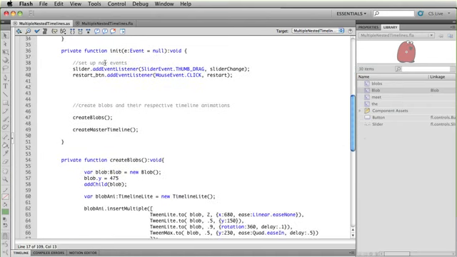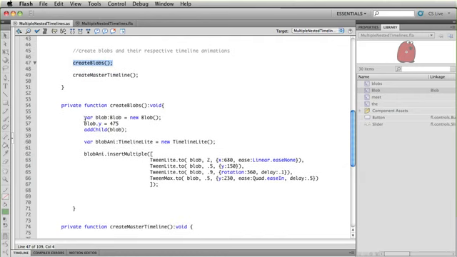Once my app inits, we're going to set up a slider and a restart button. We did all this in video 3, controlling playback. Now we're going to call a function called createBlobs, and then one called createMasterTimeline. And right now I want to focus on createBlobs. So right now createBlobs creates a single blob. It places it below the stage with a high Y value, and then we're adding that blob to the stage. We're then creating a TimelineLite called blobAnnie. And this TimelineLite is going to control all the animation of a single blob. And this timeline is using insertMultiple to add multiple tweens at once.